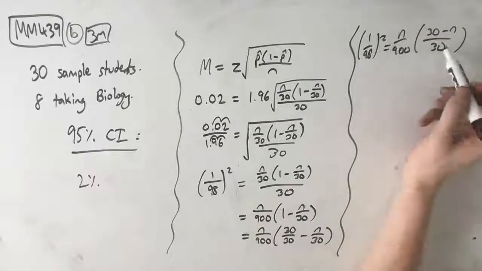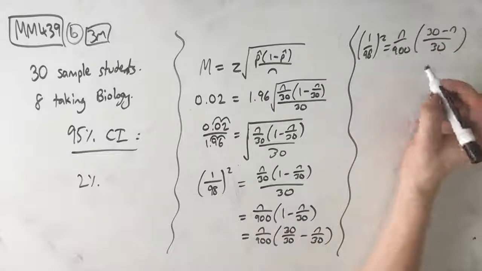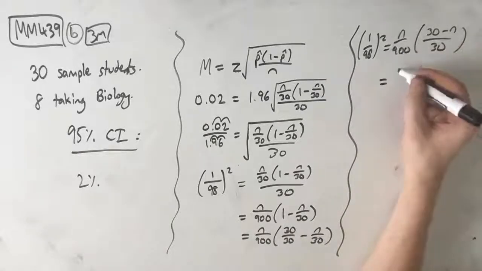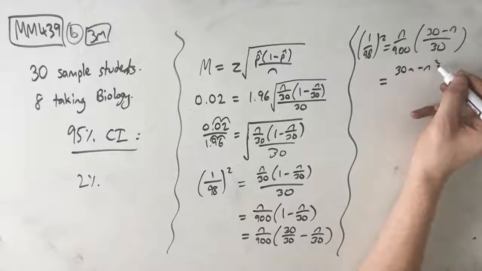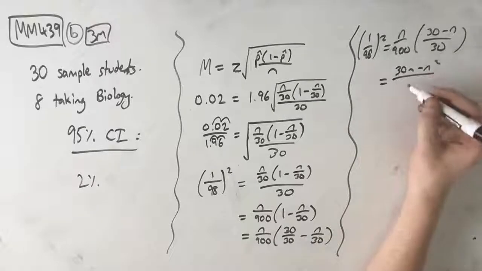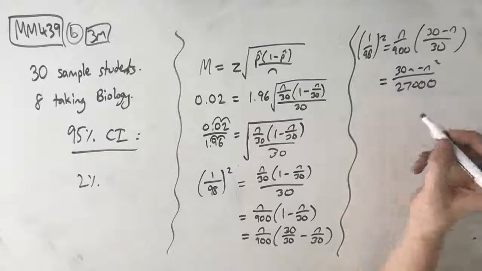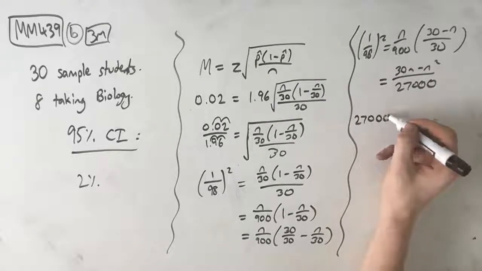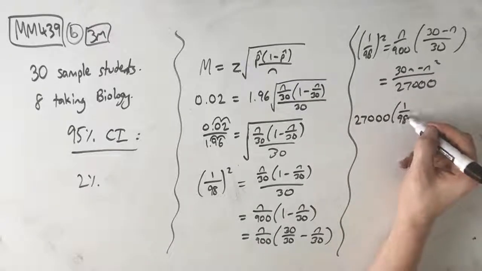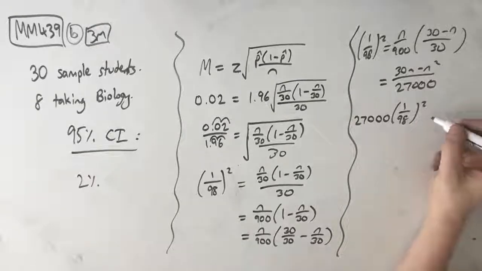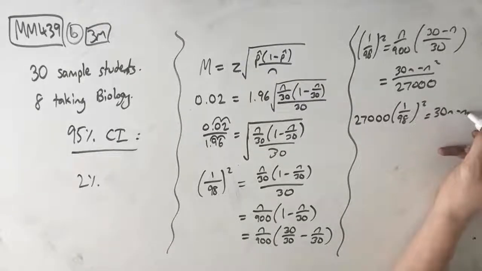Awesome. And we can multiply this 30 and that n out the top. So we get 30n minus n squared over 900 times 30, which is 27,000. Multiplying both sides by 27,000, we get 27,000 outside of 1 on 98 squared, which equals 30n minus n squared.